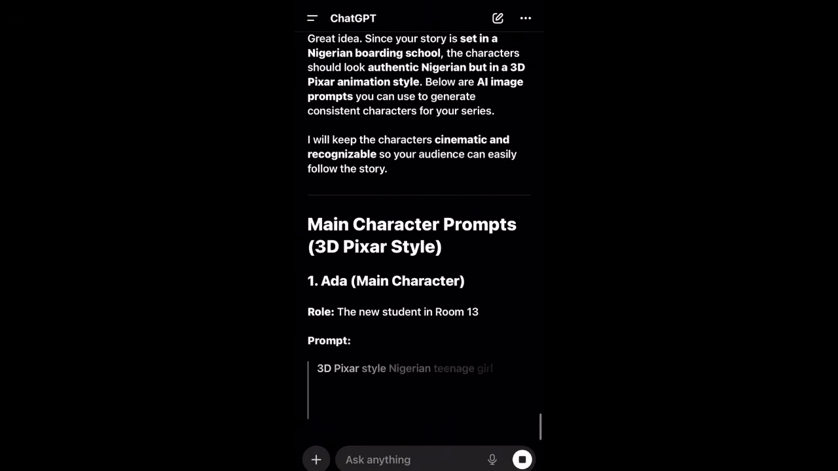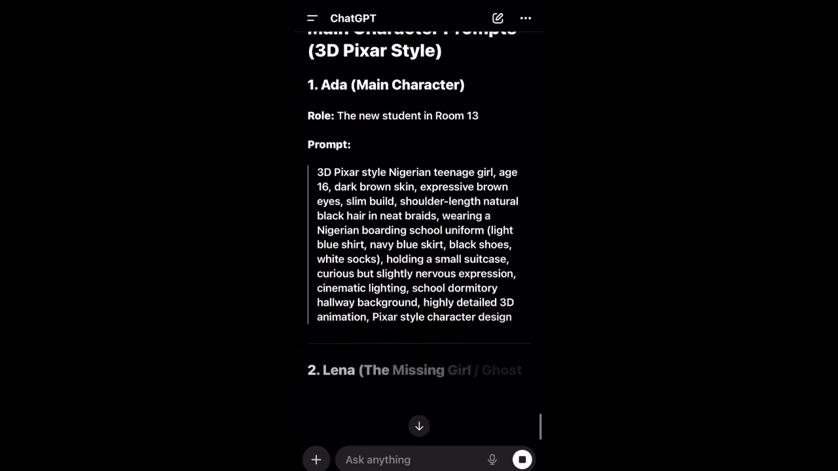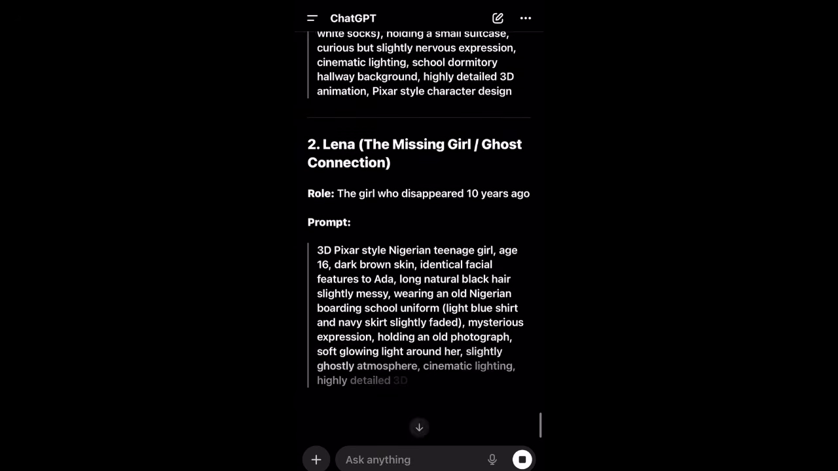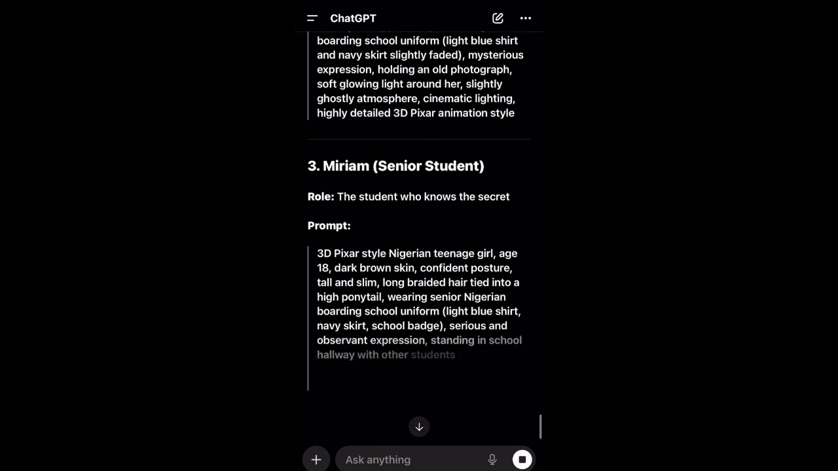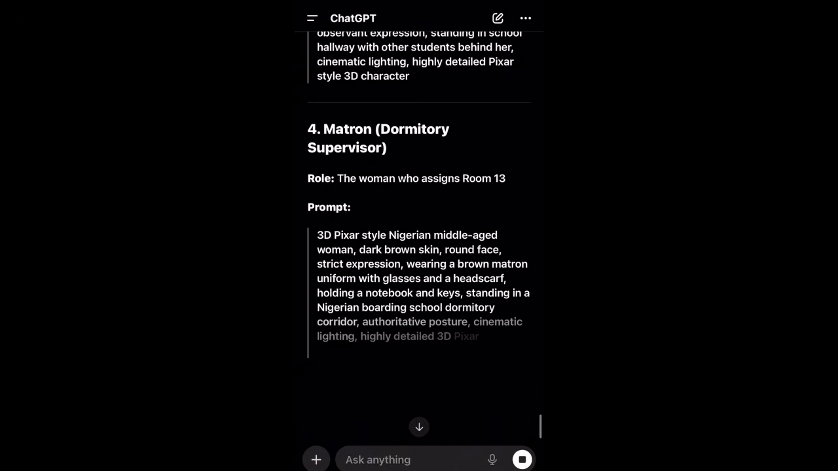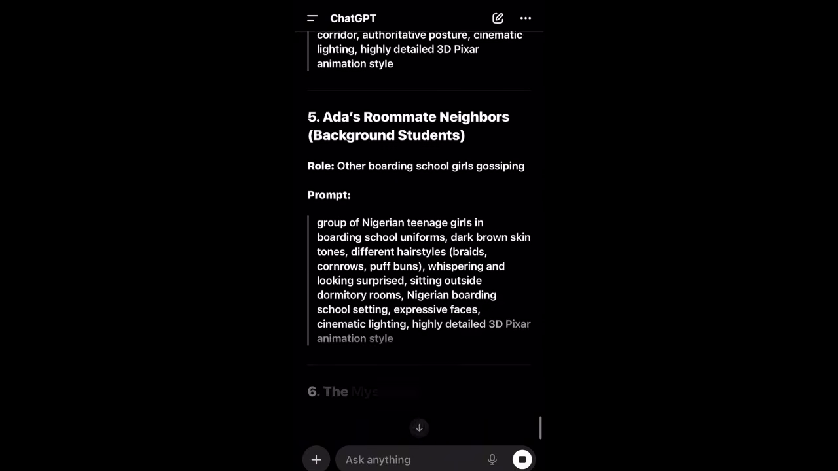So now I edited it, and now look at it. It has given me my character prompts and everything. So I'm just going to go through it. These are all the characters I need to create my series.